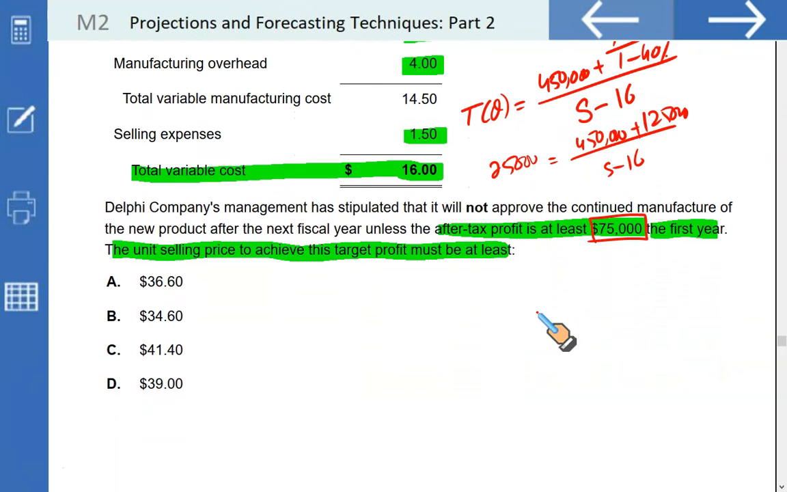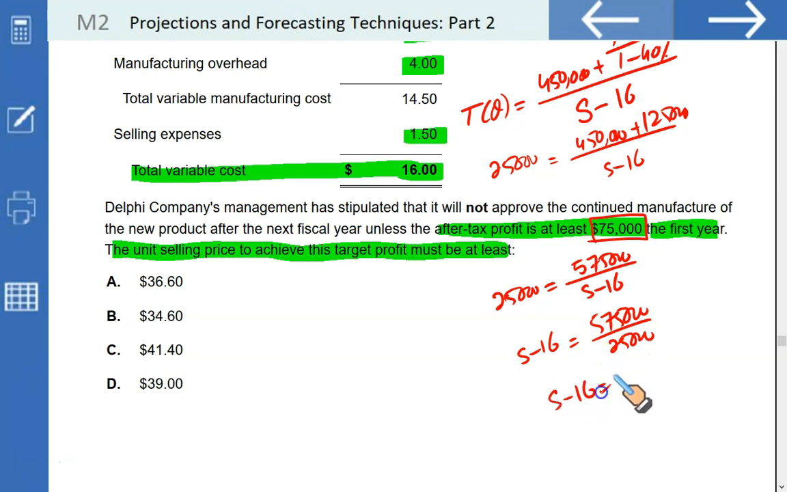So let us simplify now. It's going to be 125 plus 450, 575. So 25,000 is S minus 16, 575, or S minus 16 is equal to 575,000 divided by 25,000. That is 23. S minus 16 is equal to 23. That means S is equal to $39. That should be the price that will do it for you.